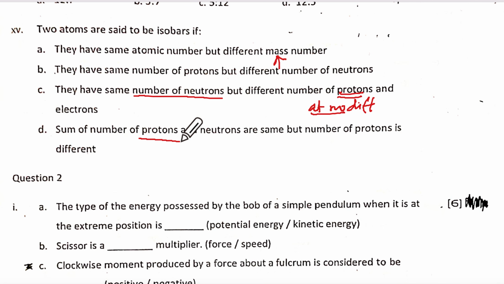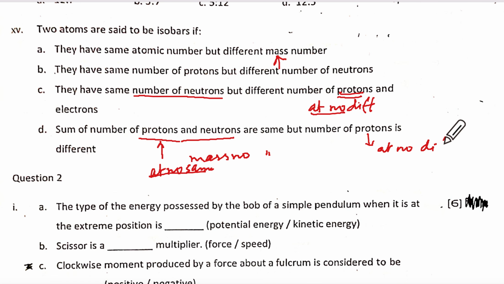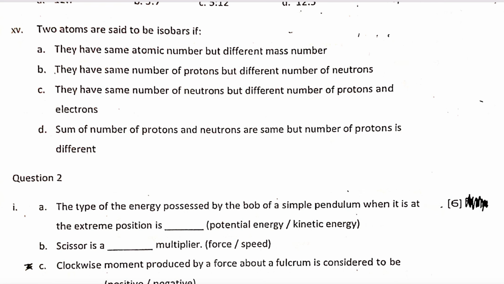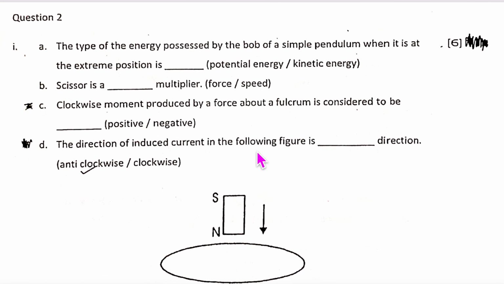Same number of protons and neutrons has mass number same. They're saying the sum of number of protons and neutrons, so that means the mass number is the same, but atomic number is different. So this is isobar. Isobar, D. Okay, so give yourself marks out of 15 and let's move on to the second question.